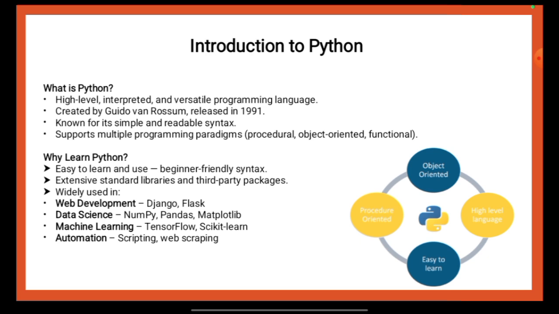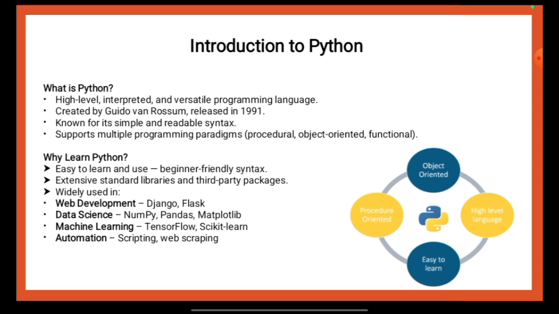Python is widely used across various fields such as web development using frameworks like Django and Flask, data science with libraries like NumPy, Pandas and Matplotlib, machine learning using TensorFlow and scikit-learn, and automation for scripting and web scraping. Its versatility and broad application make it a valuable skill for developers and data professionals.